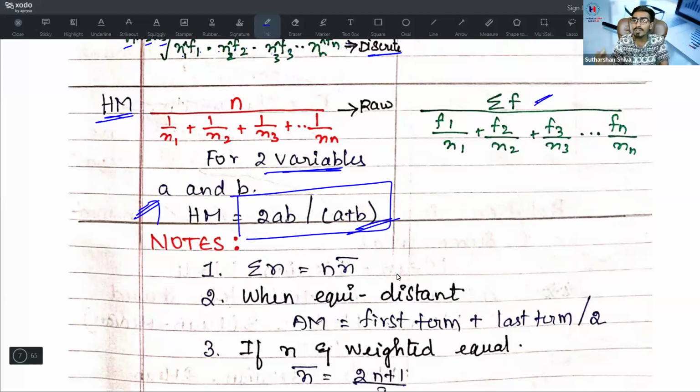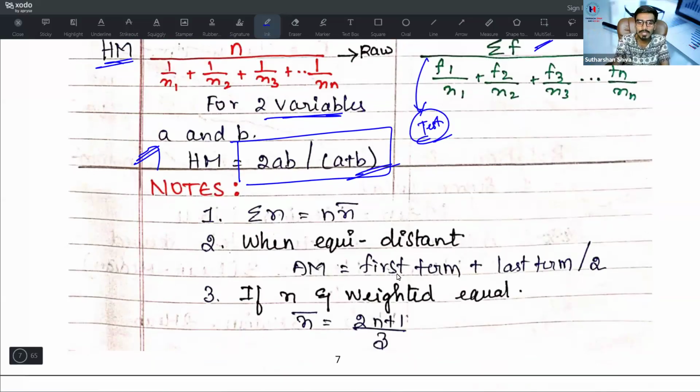Then whenever they come across grouped data, it is summation f divided by f1 by x1 plus f2 by x2 plus f3 by x3 till fn by xn. So they may test you on this in an examination. Kindly remember this formula.